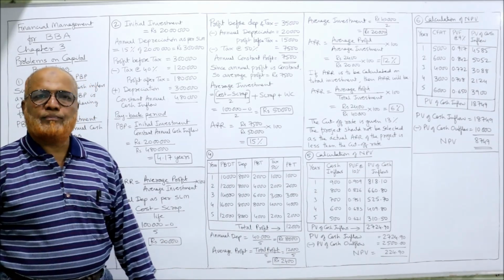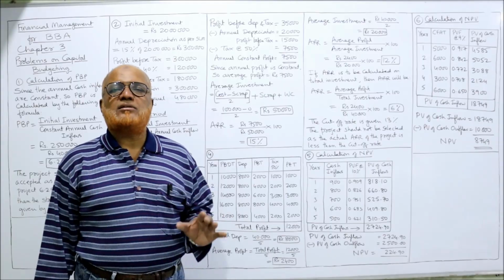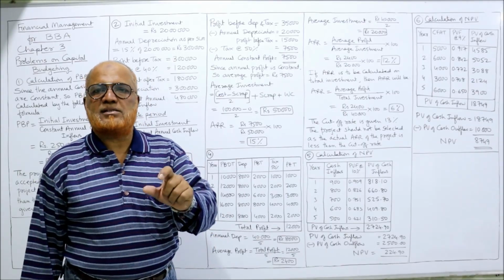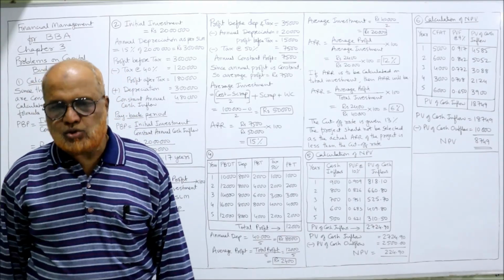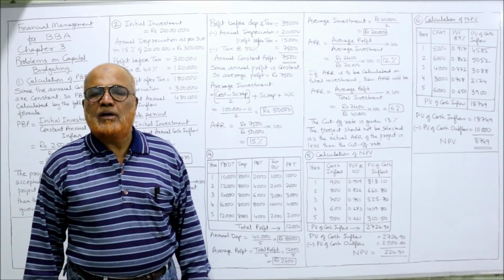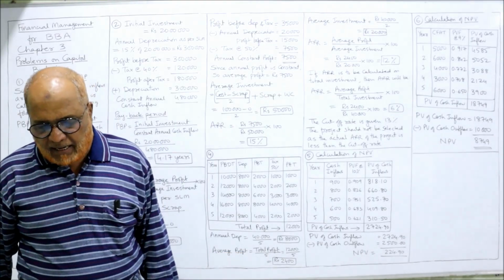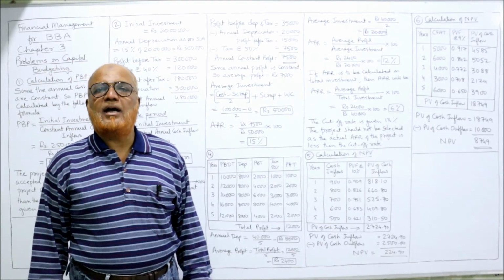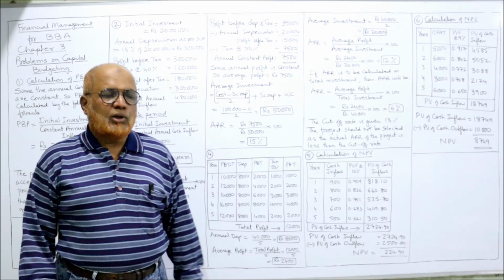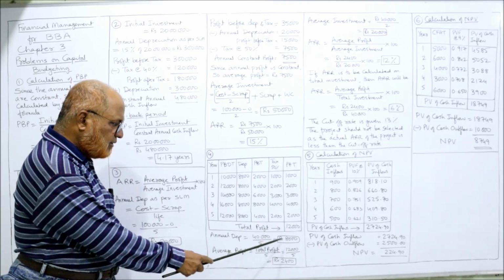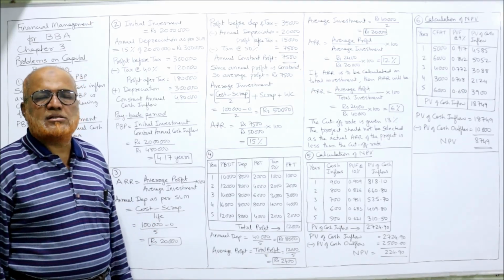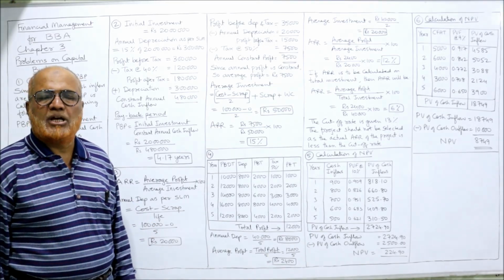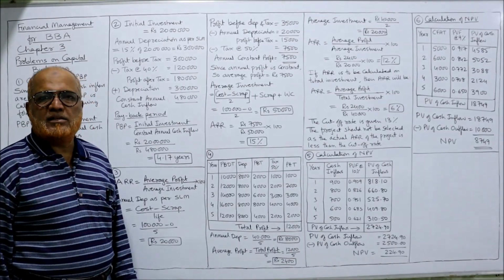Now depreciation. It is saying straight line method. Cost minus scrap by life. The cost of the machine is 40,000. There is no scrap value at the end of 5 years. And the life of the project is 5 years. So 40,000 divided by 5, you will get 8,000. This 8,000 is the annual depreciation. Every year it will remain the same.